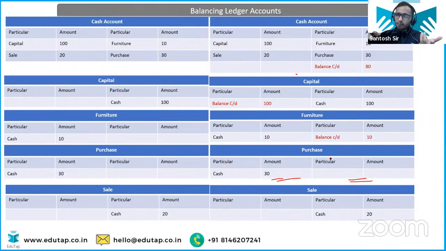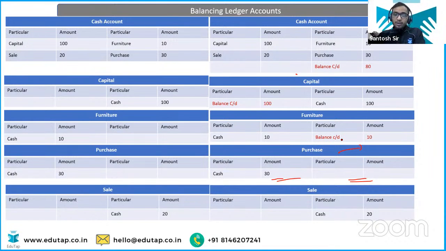The logic is very simple. This is going to get transferred to the profit and loss account. But as far as permanent accounts are concerned, that is your asset, liability, and capital, they are going to get carried forward to the next year. So you have to close it. You have to basically balance it.